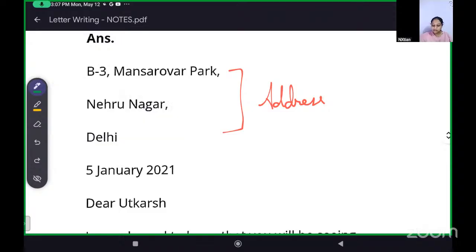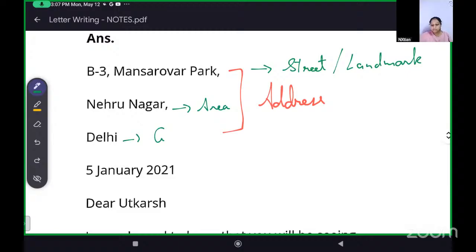There can be the street name or landmark, then the area name, then the city name. B3 is the house number, Mansarovar Park is a landmark, Nehru Nagar is an area, and Delhi is a city.